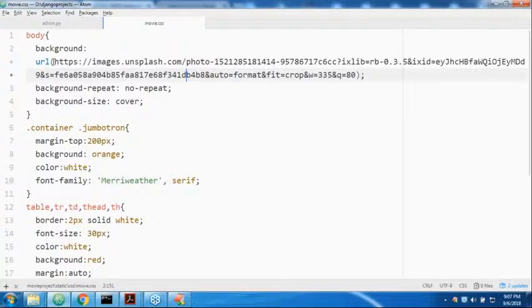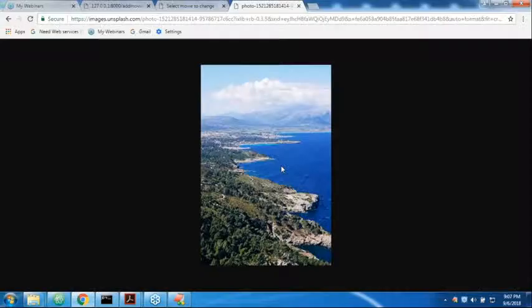Let me copy. Yes, sir, this is the image actually. This is the background image. If you want, you can take any image, no problem at all.